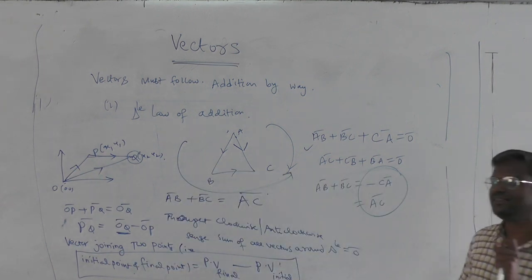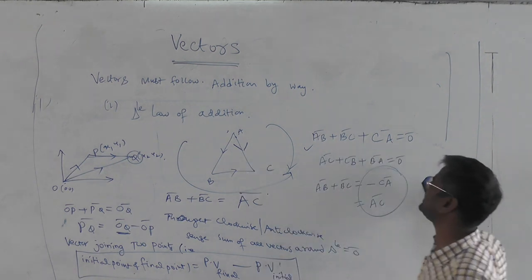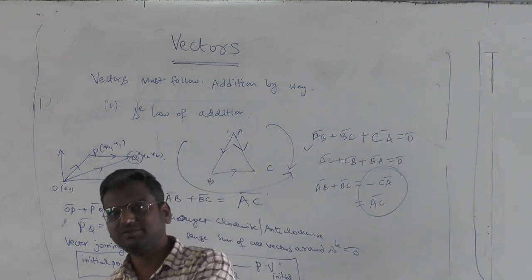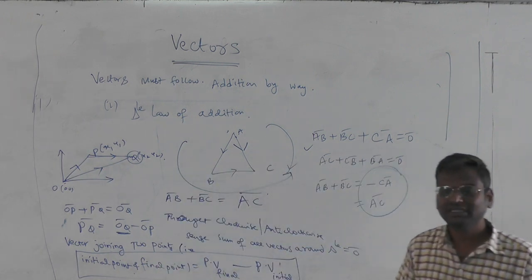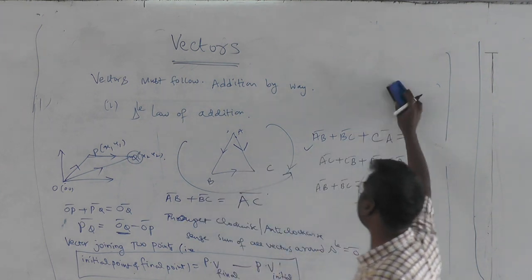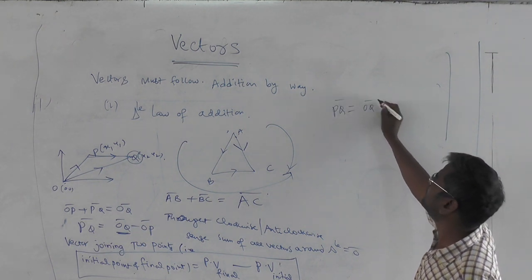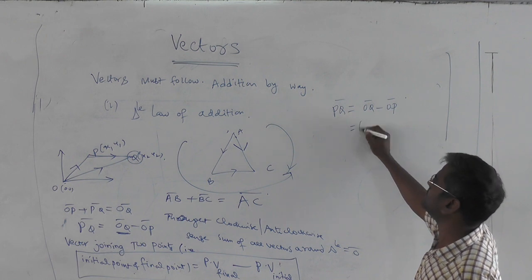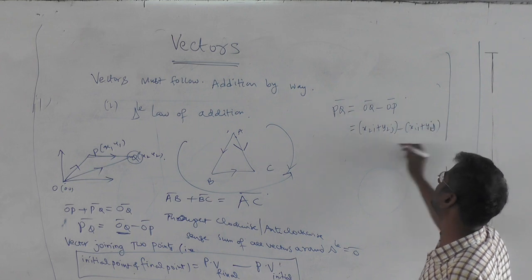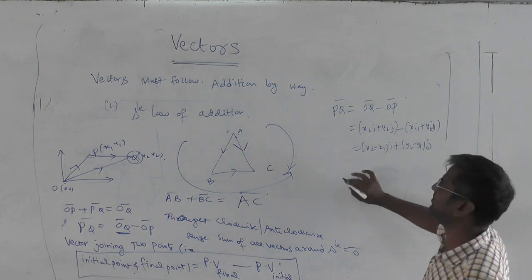So just remember this simple thing: whenever you draw a vector going from one point to another point, it is always equal to the position vector of the final point minus the position vector of the initial point. PV final minus PV initial. That is how we define the vector joining two points A to B. So if I follow that logic, PQ bar is OQ minus OP, which is x2i plus y2j minus x1i plus y1j. That is x2 minus x1 into i plus y2 minus y1 into j. I am talking about 2D.